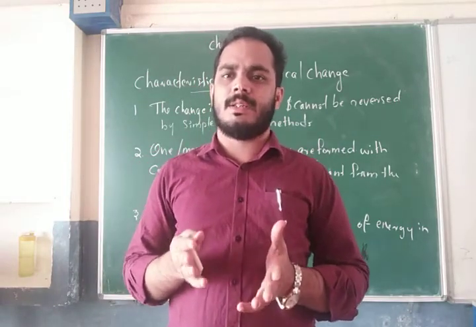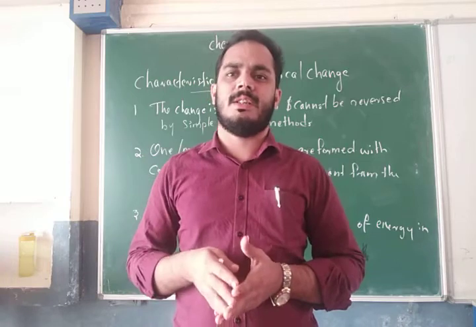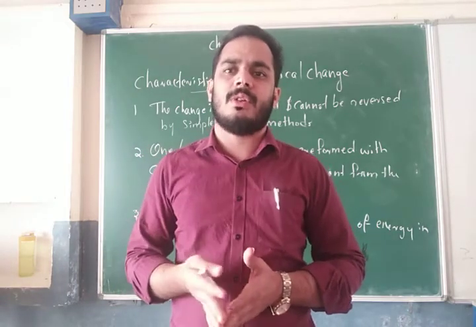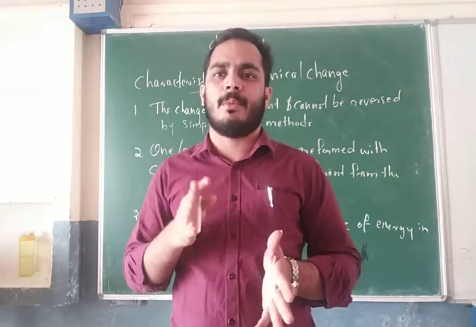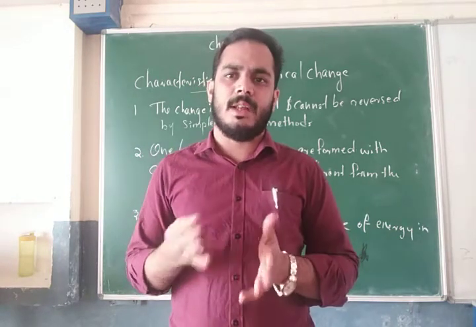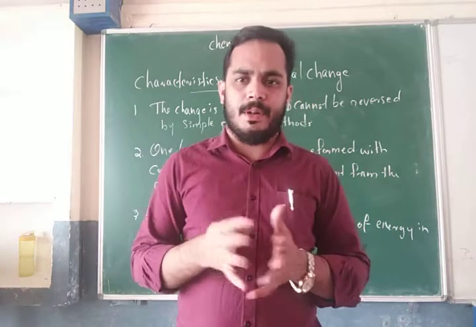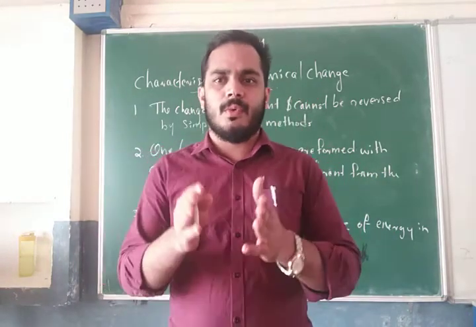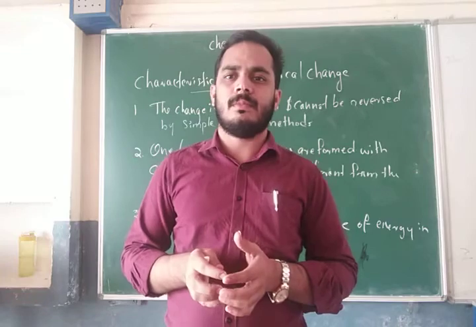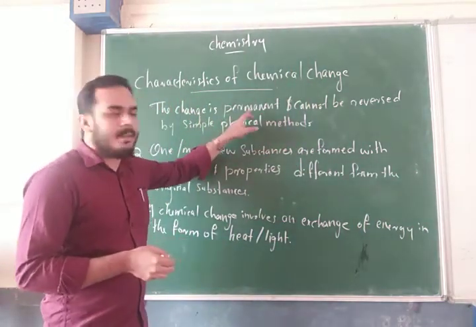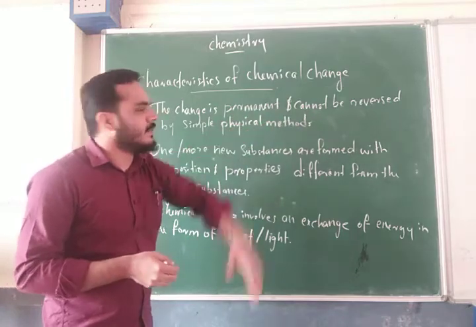A chemical change is a permanent change in which substances lose their original composition and properties. So here I will give you some characteristics. The first one: a chemical change is permanent and cannot be reversed.